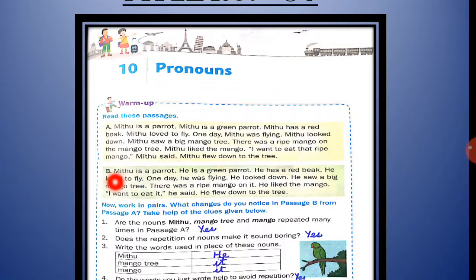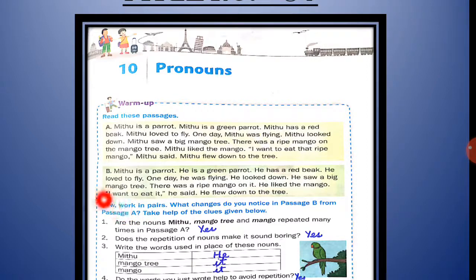Now the passage number B. Mithu is a parrot. He is a green parrot. He has a red beak. He loved to fly. One day he was flying. He looked down. He saw a big mango tree. There was a ripe mango on it. He liked the mango. I want to eat it, he said. He flew down to the tree.